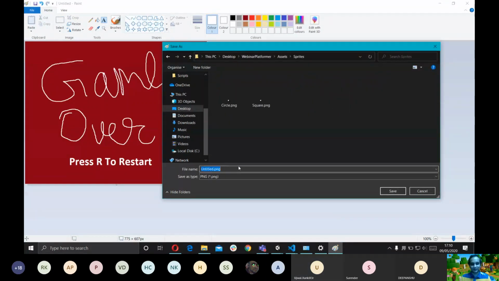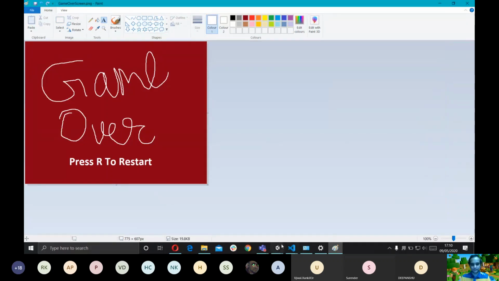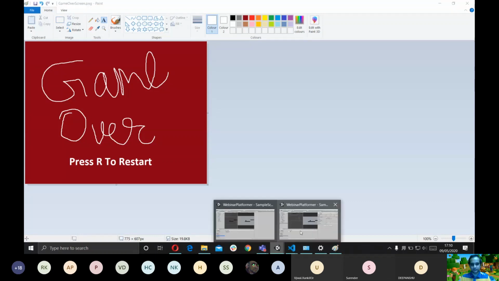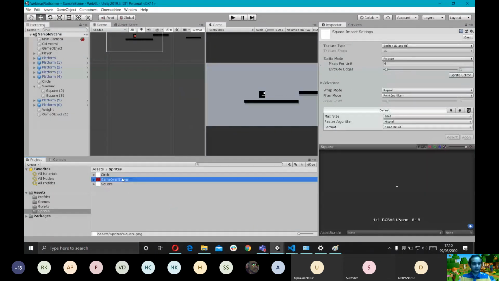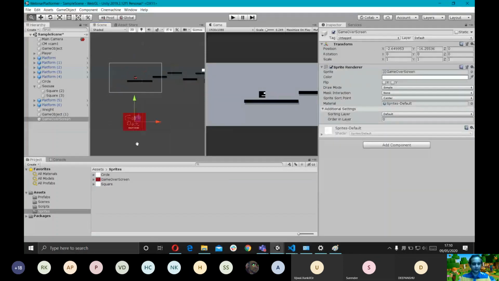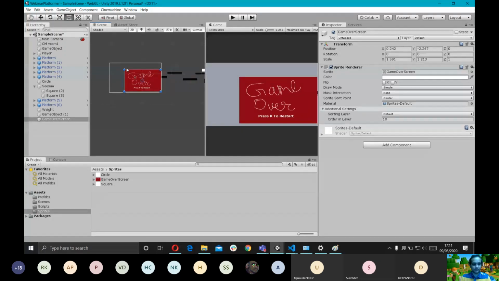So I'm just gonna go to the sprite folder and I'm gonna call it game over screen. So now we have this game over screen in the scene. Let's give it a very high order so that it overlaps everything. And we're also gonna scale it so that it fills up the whole camera space.